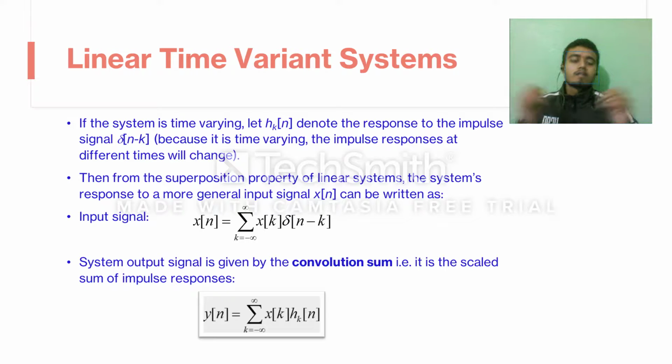Now we are providing the system with a series of discrete time impulses which are time shifted versions of each other. But since the system is time variant, the output of these impulses will not be the time shifted versions of each other. And therefore we represent each of these impulse outputs as h of k n.